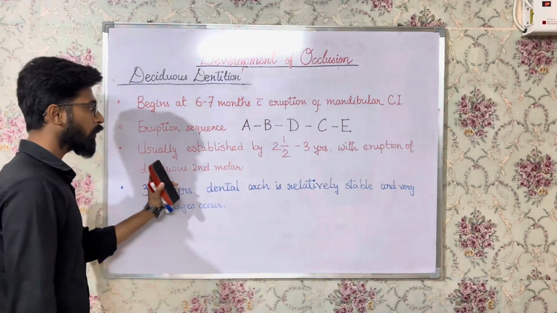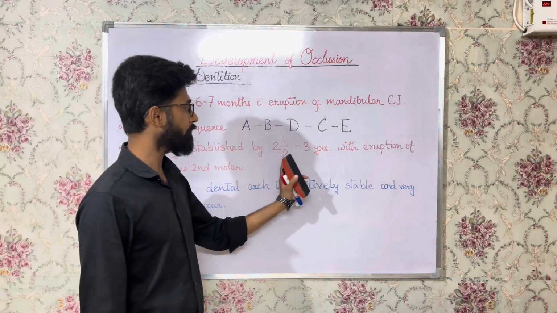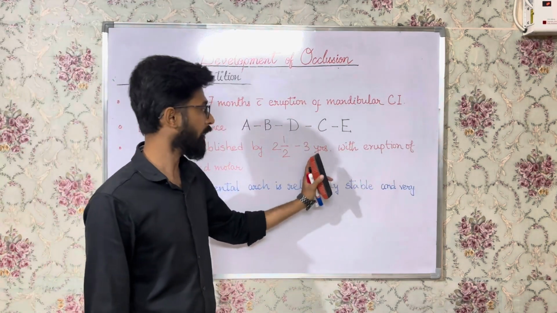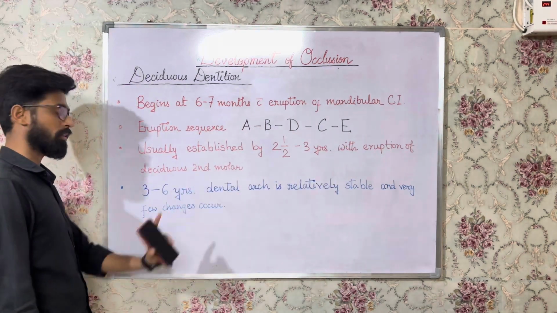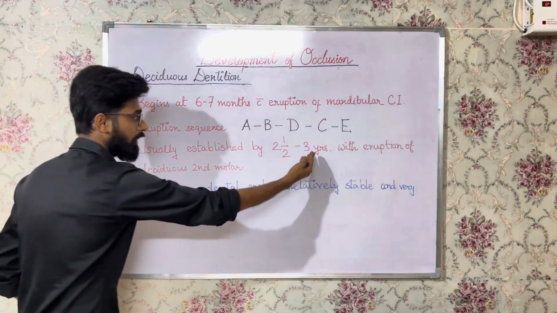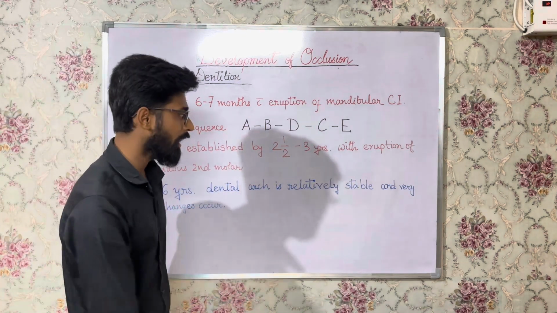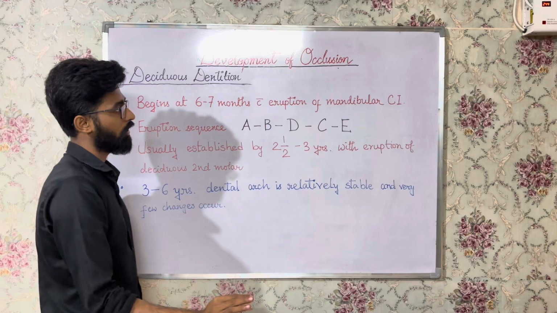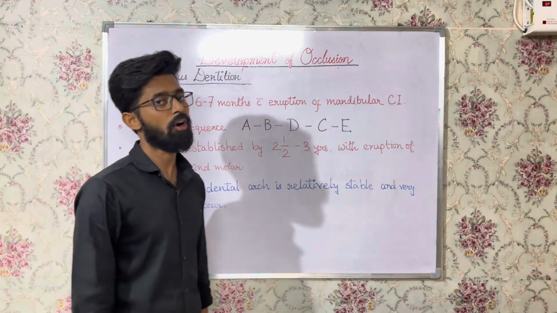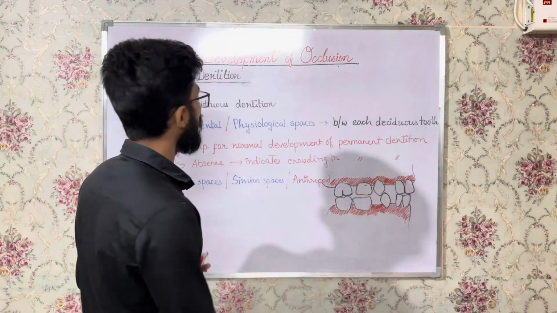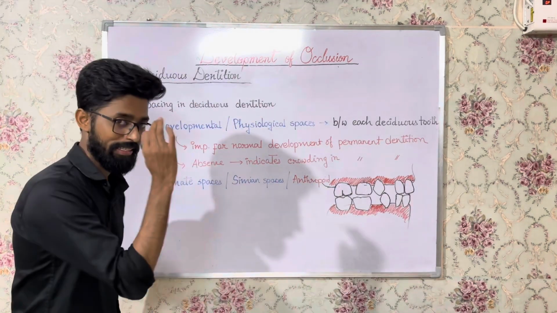Okay. Usually, the deciduous dentition is established by 2.5 to 3 years of age. Okay. With the eruption of the last teeth, that is the deciduous second molar, right? After 3 years, from 3 to 6 years, the dental arch is relatively stable and very few changes occur here, right? Next, we will study the features of deciduous dentition. Now coming to the most important feature of the deciduous dentition, that is the spacing, right?